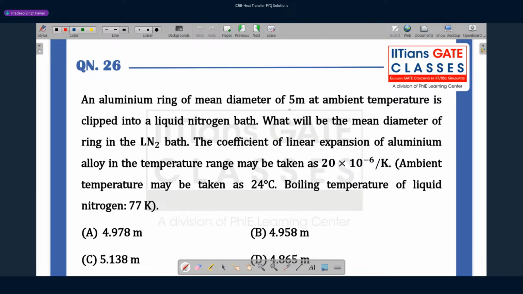So basically, understand this, the ring is at a higher temperature, 24 degrees C. As soon as you dip the ring into the liquid nitrogen, after a long period of time, the ring is going to acquire the same temperature as that of the liquid nitrogen. Heat transfer will happen, and the liquid nitrogen is going to reach its boiling temperature. So how do we solve this problem? Let's look at it.